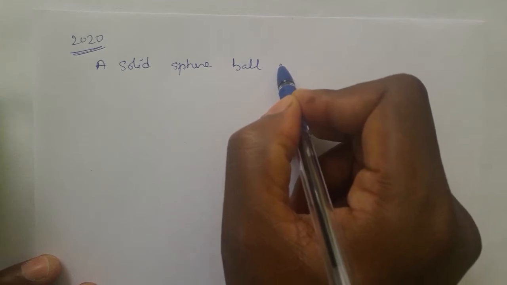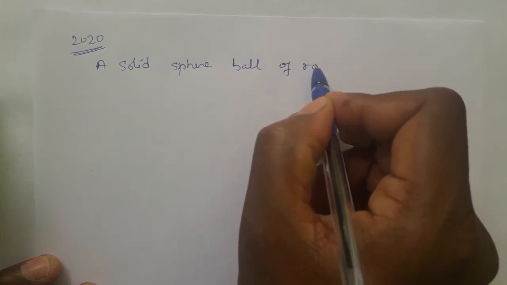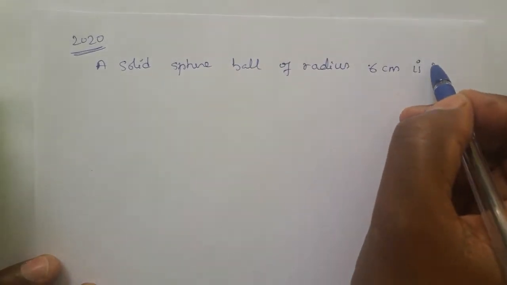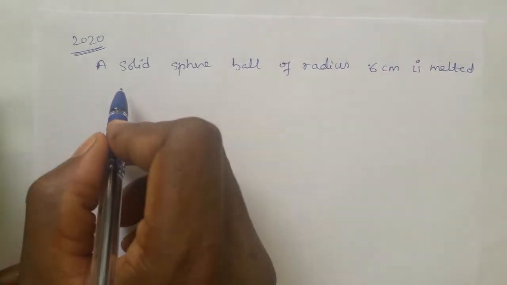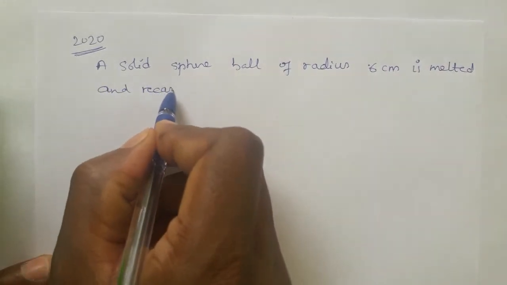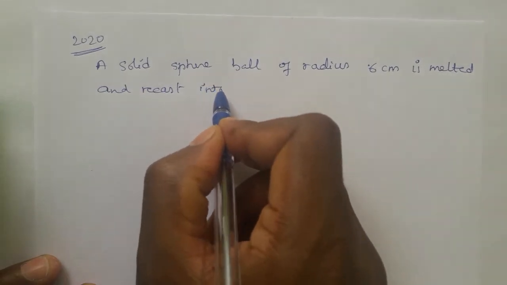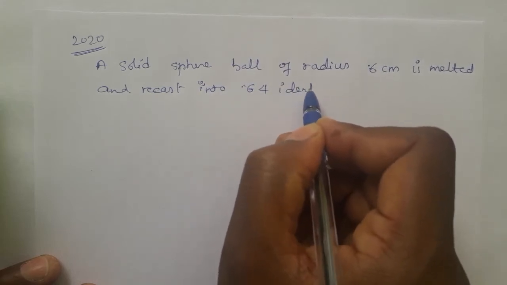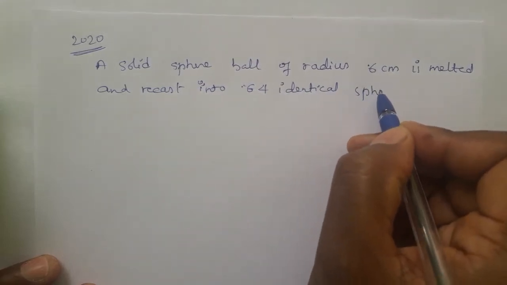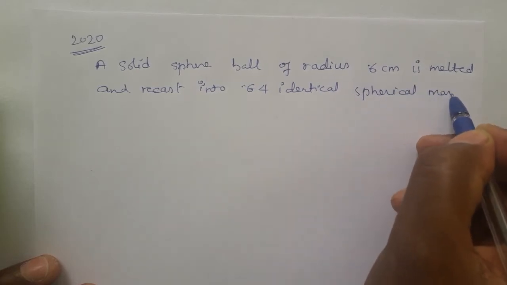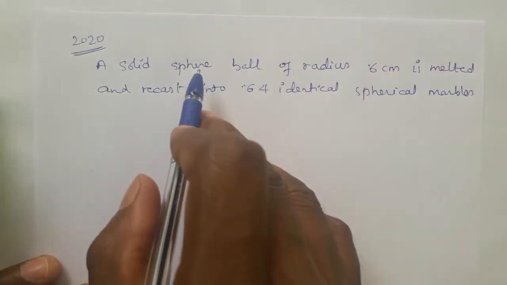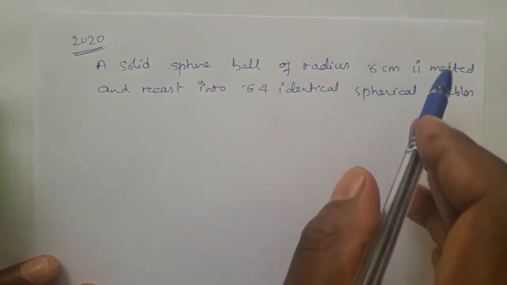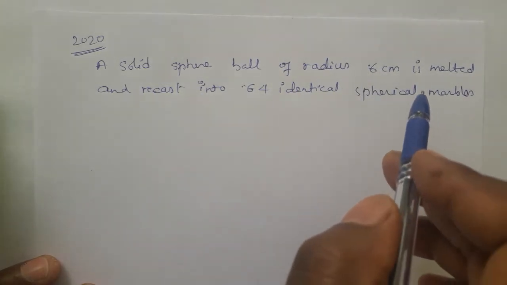A ball. A sphere is in the shape of a ball only. A solid sphere of radius 6 centimeter is melted and recast into 64 identical spherical marbles. See, already it is a solid sphere. A solid spherical ball is taken and it is melted and recast into 64 identical spherical marbles.